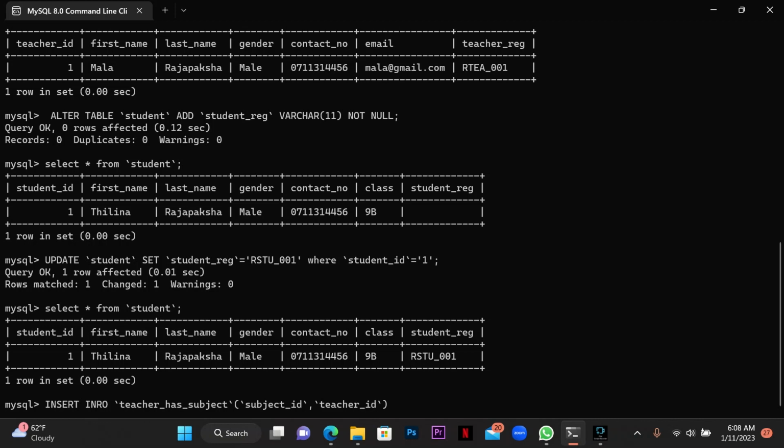So the values will be 1 and 1. I'm going to execute the query here.